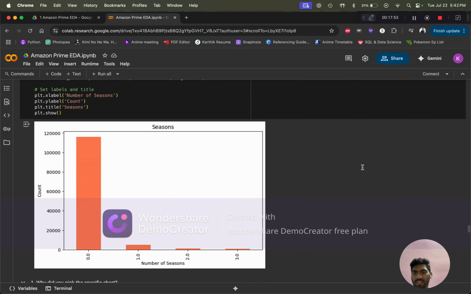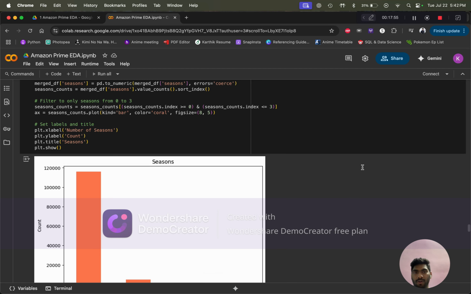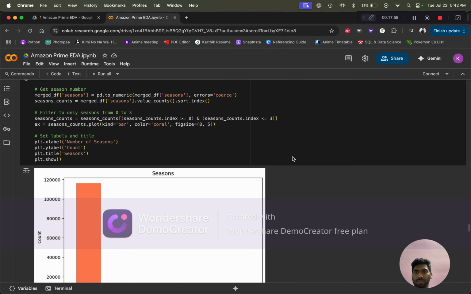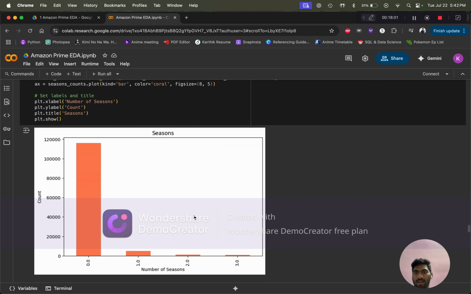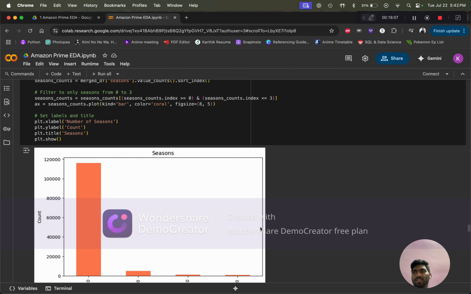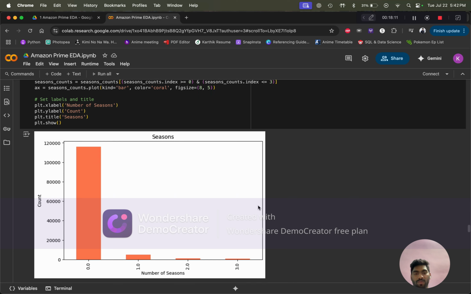And the next visualization chart is the number of seasons for the different types of shows. As we can see, I wanted to condense the chart to only 3 seasons, because most of the shows will not have more than 3 seasons.